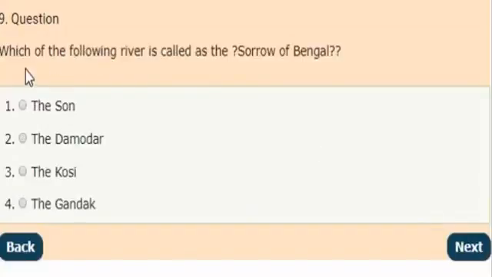Next question: which of the following rivers is called the Sorrow of Bengal? If you want some more time, you can pause this video and comment your answer in the comment section. And the correct answer is option 3, the Kosi. It is called the sorrow of Bengal.